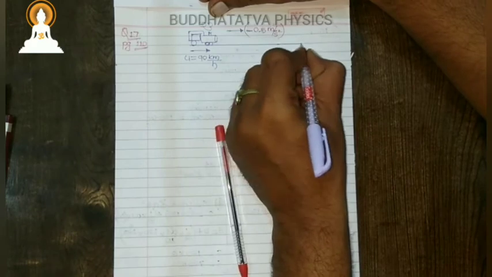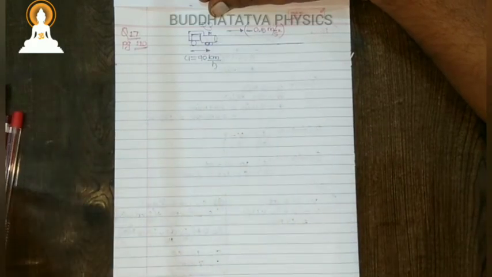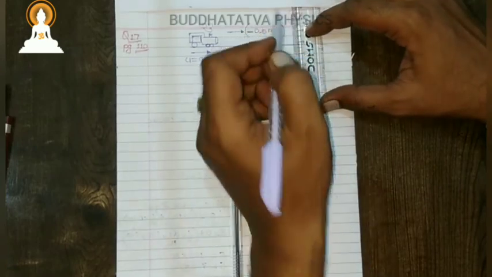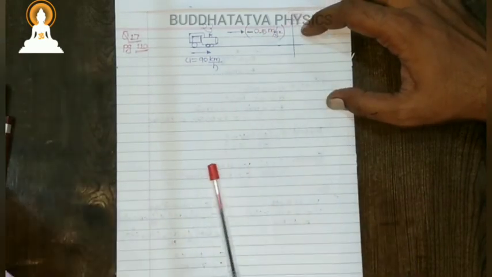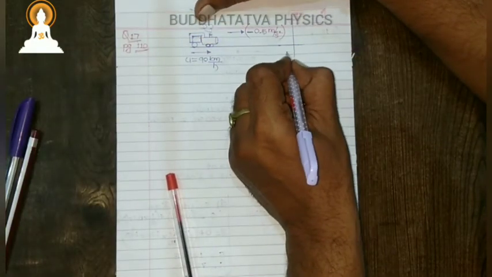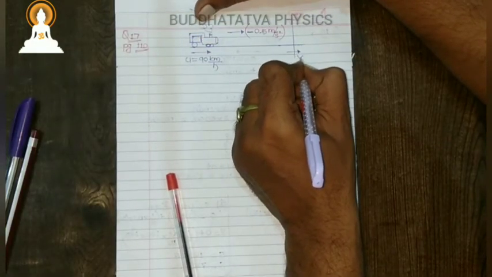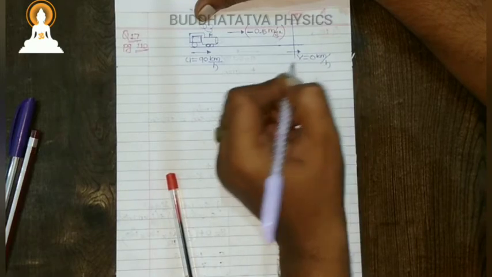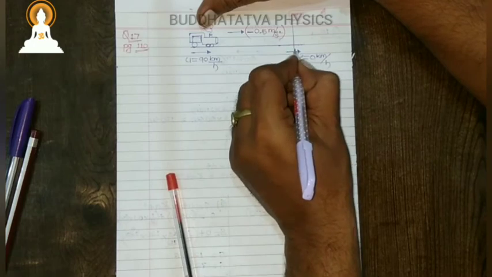Now brought to rest means what? It had stopped. At this particular position the train had zero speed, which means the velocity had become 0 kilometer per hour. Now what are they asking?